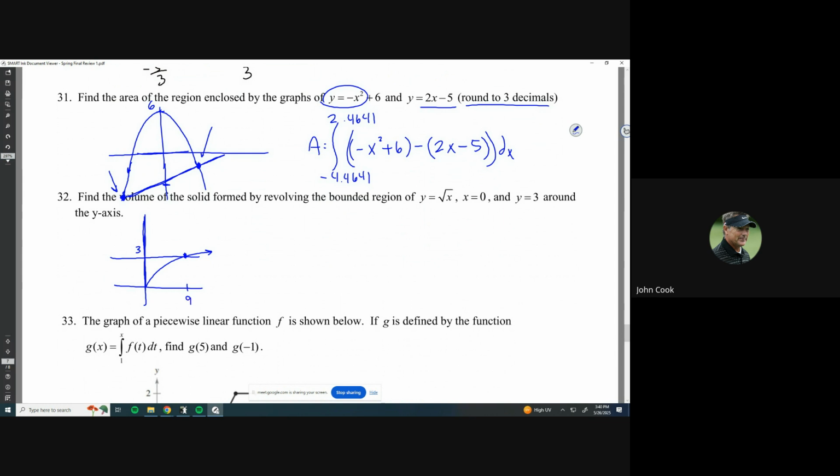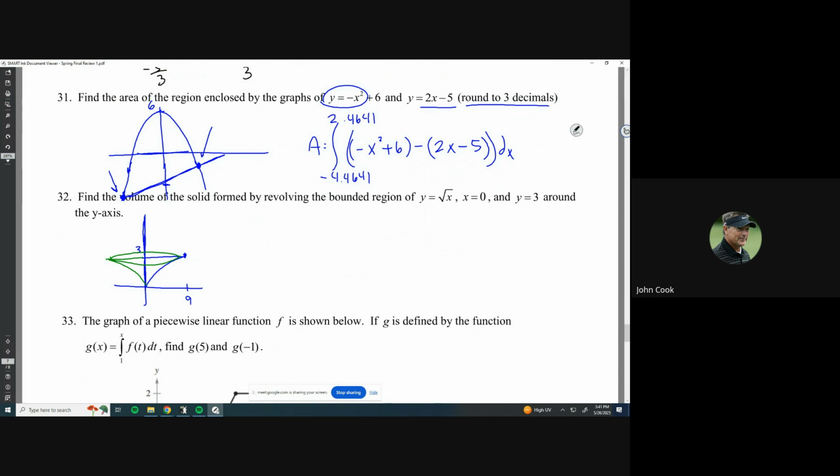Okay, so let's see. You can either do disk method or shell method, because if this thing is rotated around the y-axis, it'll look like this. So here's the original graph, and then it'll reflect over the y-axis, over its axis of rotation, like that, and then circle around. So it looks like a cone, but a curved cone, if you will. So you can either do the disk method or shell method on this. I think both are kind of equally challenging.